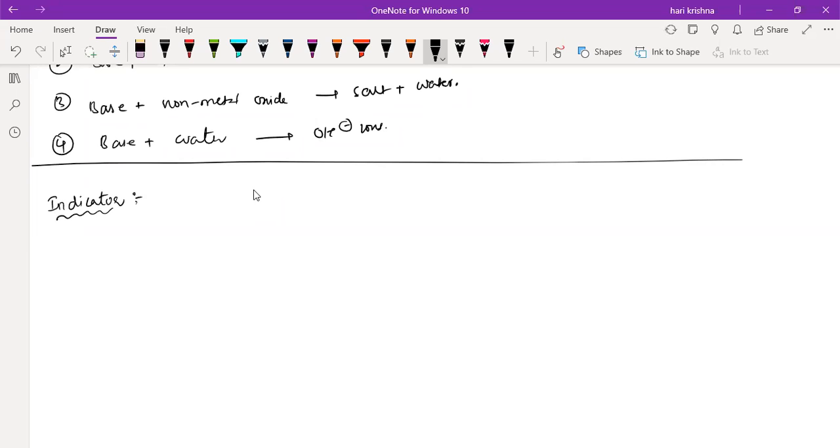We cannot taste all the acids and all the bases, right? It's very harmful. We can only taste organic acids, and that too very little. So if you want to find out whether a substance is an acid or a base, you have to use a substance called an indicator. An indicator is a dye that changes color in acid and in base into different colors.